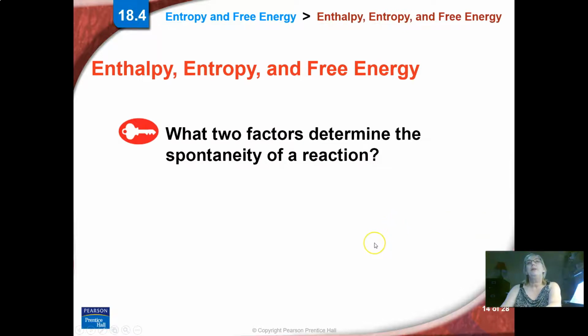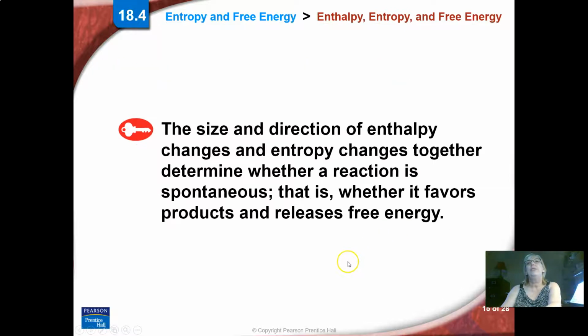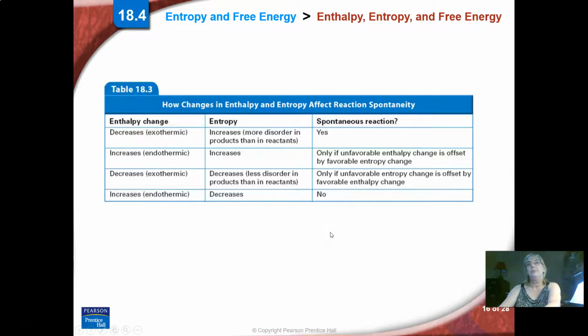What two factors determine spontaneity, whether it's going to happen on its own? The size and direction of enthalpy changes. So remember, enthalpy is heat, and entropy changes. So we have to look at two things to know if something's going to happen on its own. These are the conditions we can look at, enthalpy changes and entropy, and see if the reaction is spontaneous. And then I'm going to show you the math relationship. If it's exothermic and you're getting more disorder, for sure you're going to have spontaneous. Otherwise, you have to look at the math of it and see what's happening math-wise.